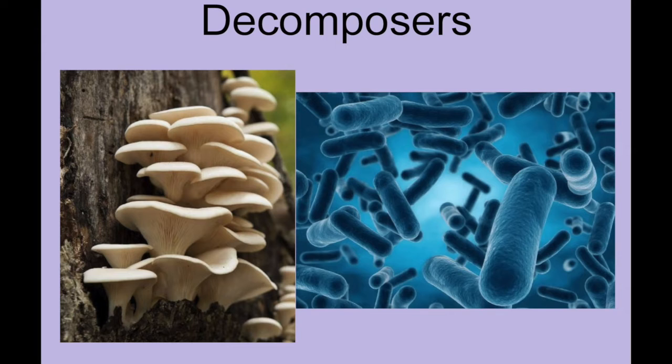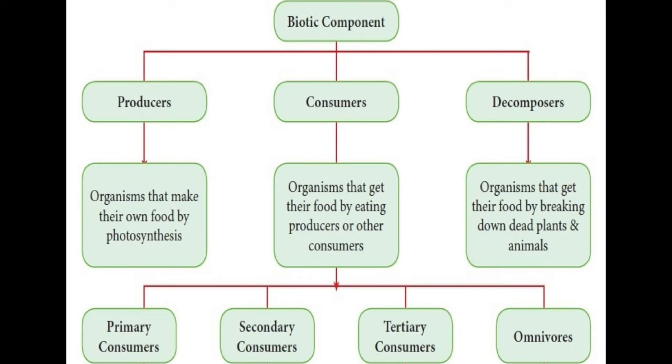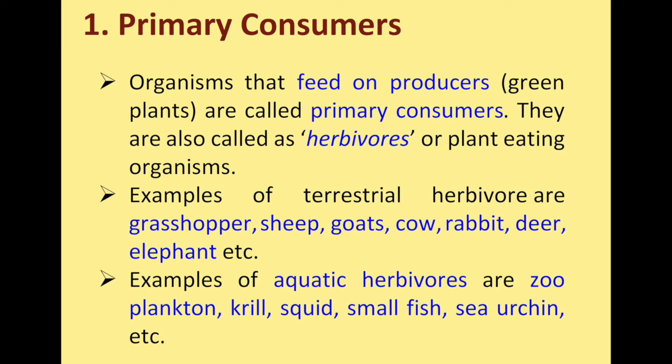And coming to the chart, we have seen producers, consumers and decomposers. Now we are going to classify the consumers. Consumers get their food from the producers. They are again classified into four types: primary consumer, secondary consumer, tertiary consumer and omnivores. We will see them one by one. First, the primary consumer. These are organisms that feed on producers. We have already seen that, in general, consumers are animals which feed on plants.